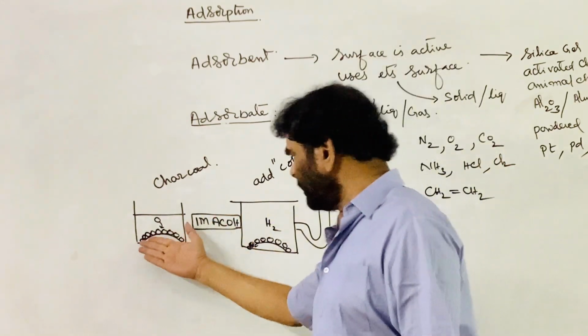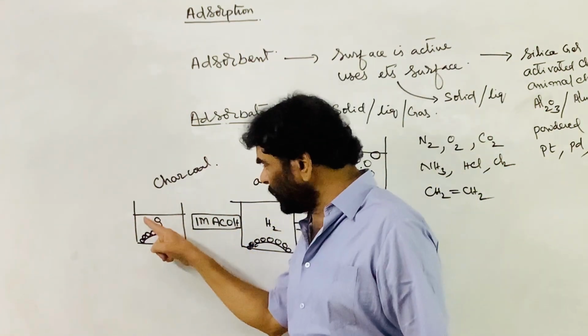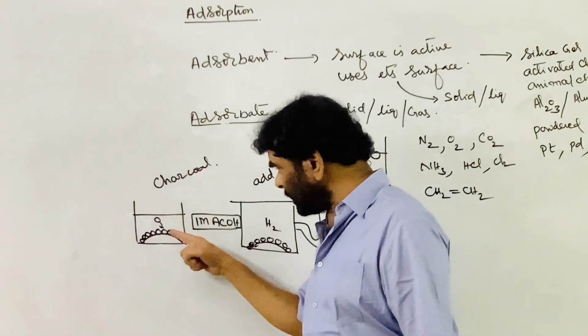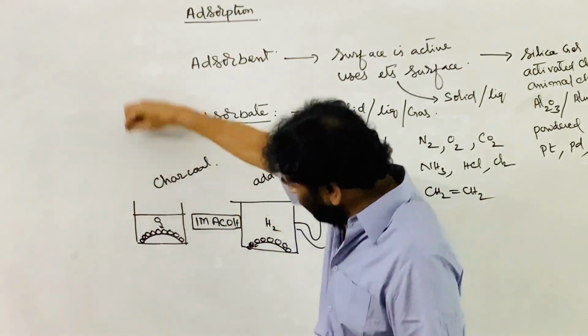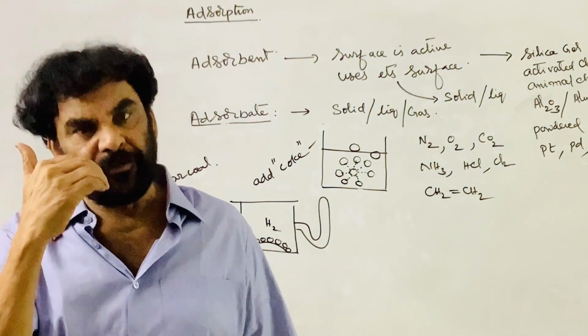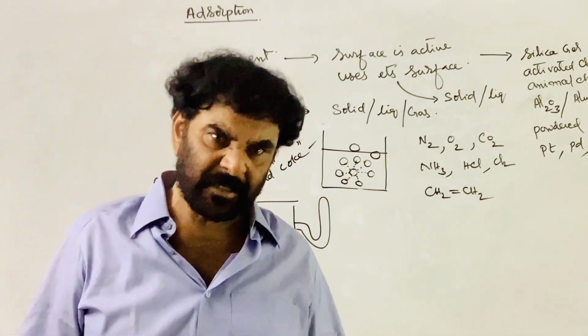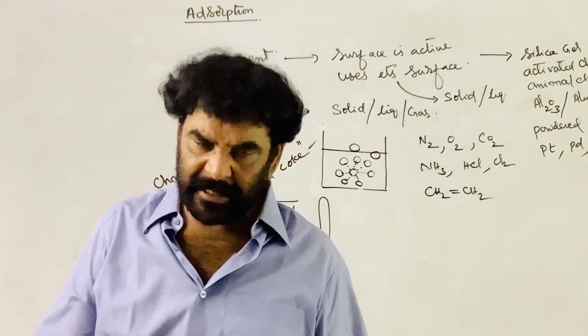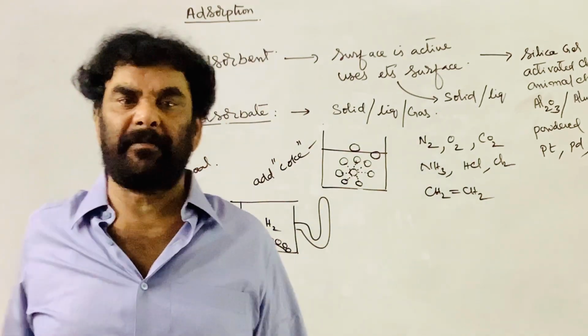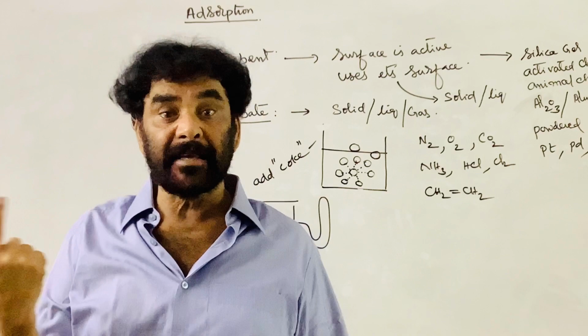I am not bothered here about the concentration. After the addition of charcoal to the 1 molar solution, take a small amount of the acetic acid solution, 1 ml or 2 ml, and titrate it. There are standard procedures to find out the concentration of the acetic acid; it will be less than 1 molar. Where has it gone?